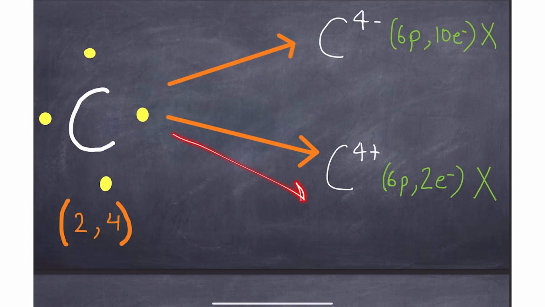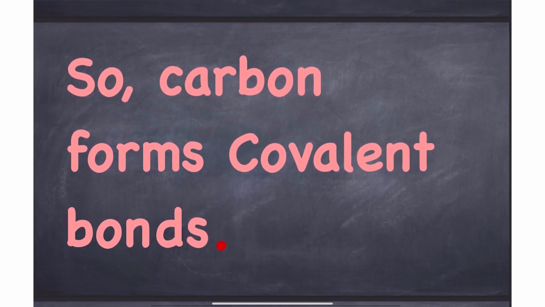The second case is that if the carbon element is not able to obtain an octet by taking in electrons, it can just give away 4 of its electrons and attain the noble gas configuration of helium. When it gives away 4 electrons, it is left with only 2 electrons in its K shell, so the L shell is completely empty. But in the nucleus there are 6 protons, and the number of electrons is very low.